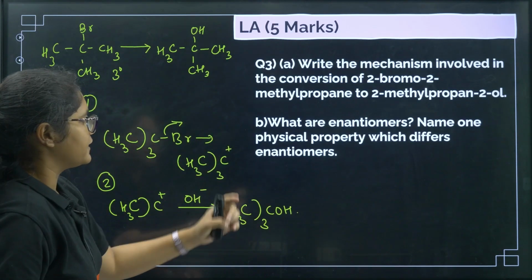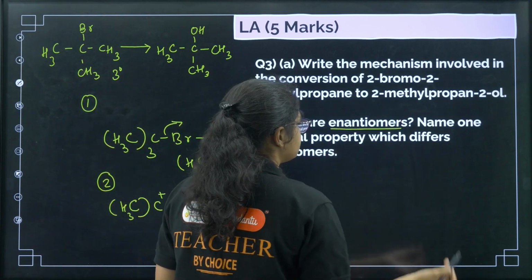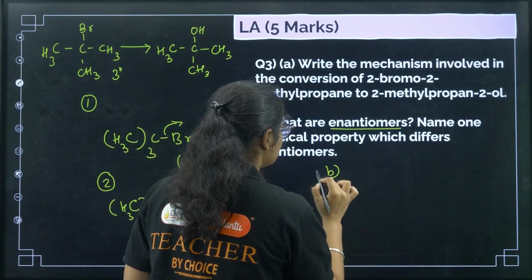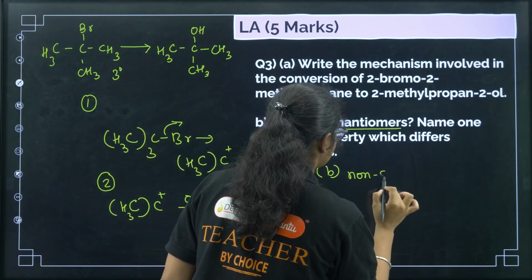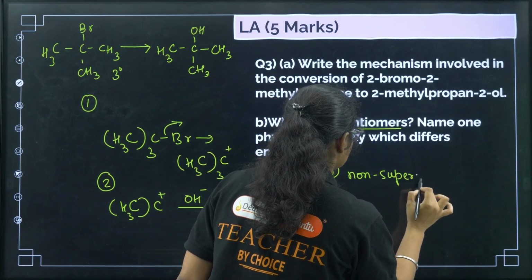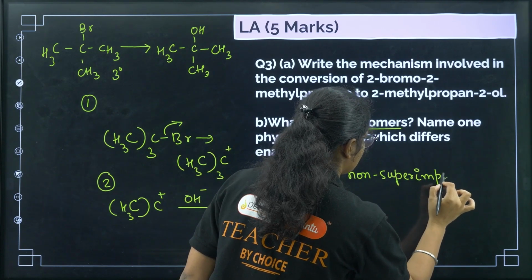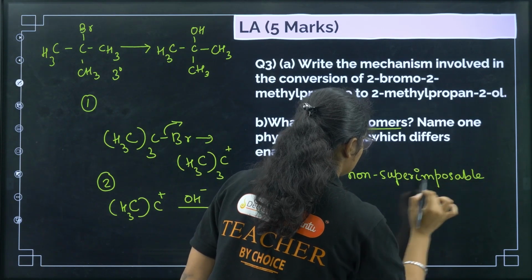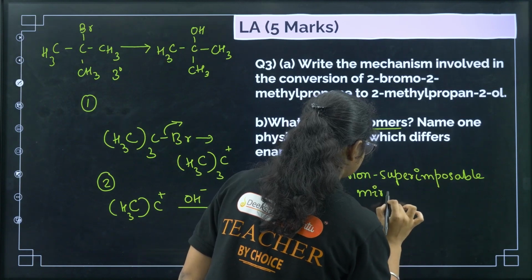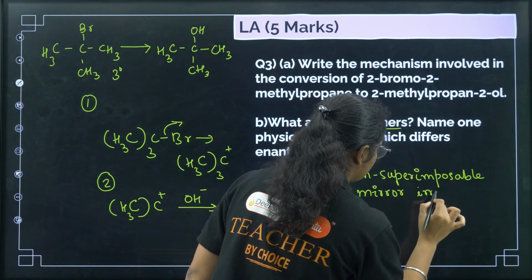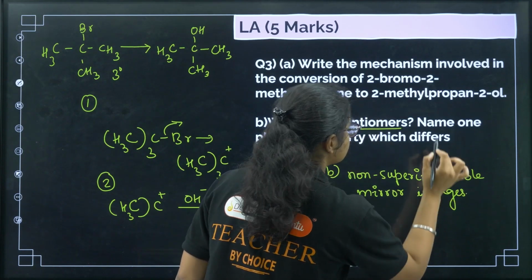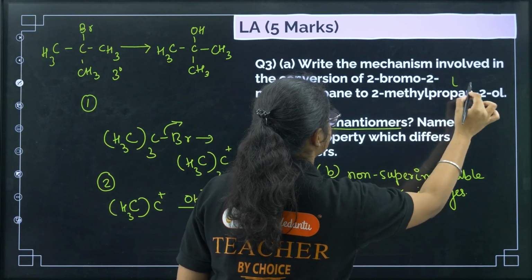Okay. Next, what are enantiomers? Enantiomers are non-superimposable mirror images, right? Non-superimposable mirror images. Okay. Next, so this carries your 3 marks, right?